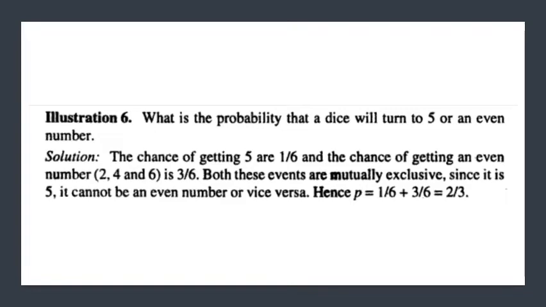Now we will solve some numerical problems based on probability. Starting with a very simple example, that is, what is the probability that a dice will turn up 5 or an even number?